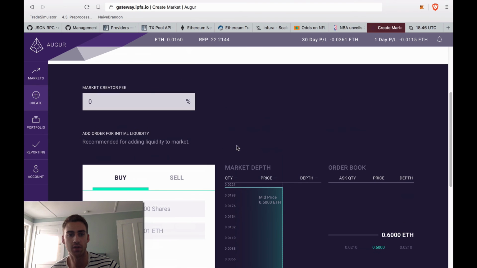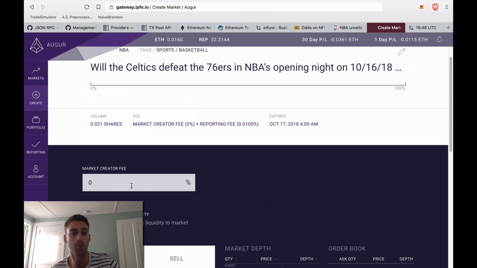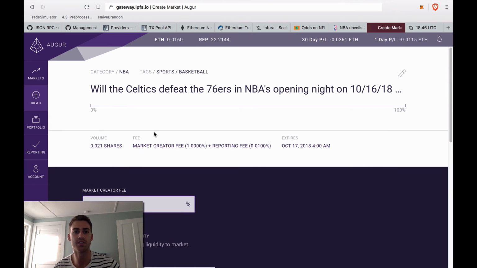Next, you can offer to give it. Well, first, an incentive to create this market is you actually get a percentage of every single bet. So I'm going to give myself a 1% fee. It's really good because this is a huge sporting event and there is not a single question market out there talking about this basketball game. So imagine when Augur gets a lot more users, the potential profits you could get just from creating these markets.